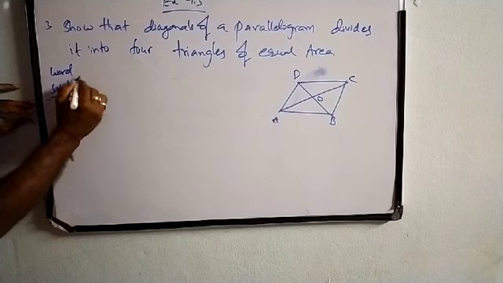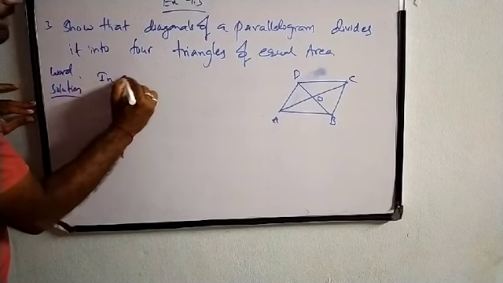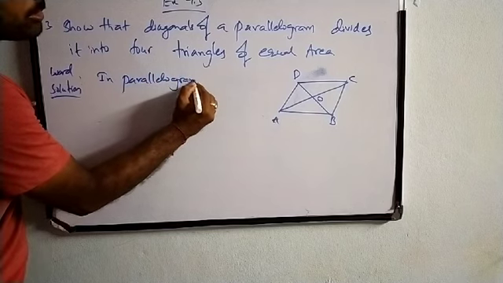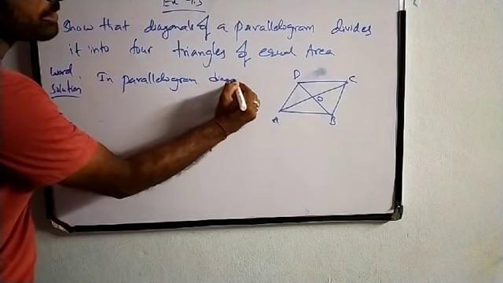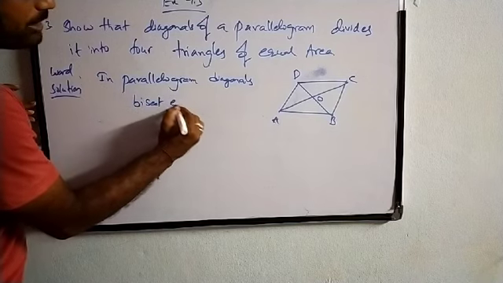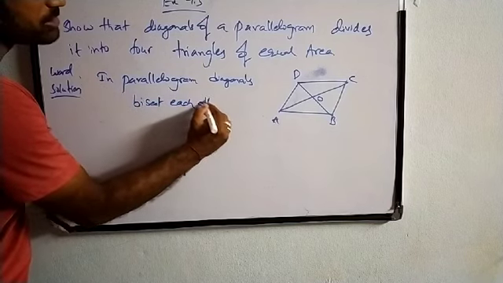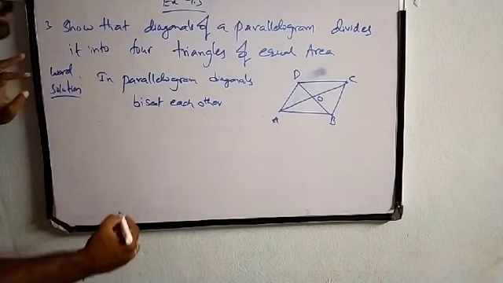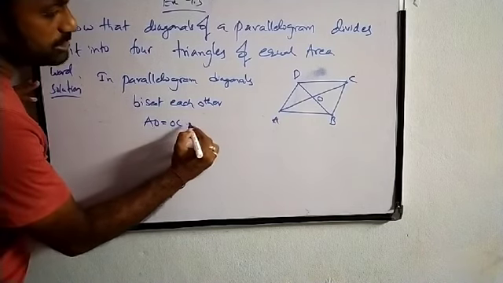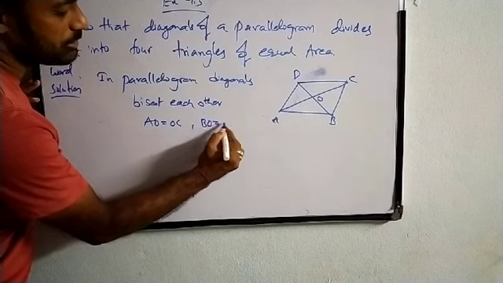In a parallelogram, diagonals bisect each other. So we can say that AO is equal to OC and BO is equal to OD.